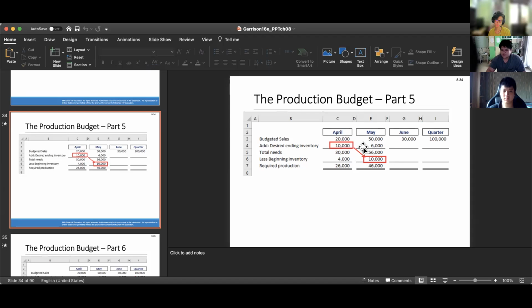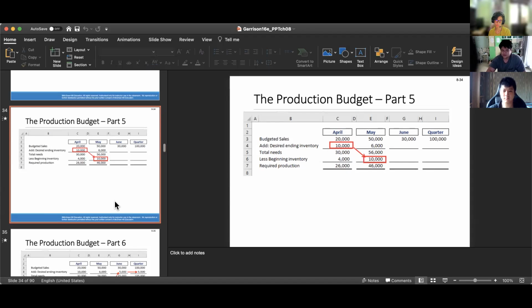If you're wondering where the beginning inventory came from, the ending inventory from April is 10,000, so this becomes the beginning inventory in the next month. The desired ending inventory from April moves to the beginning inventory for May. You subtract it, and you get the required production of 46,000.